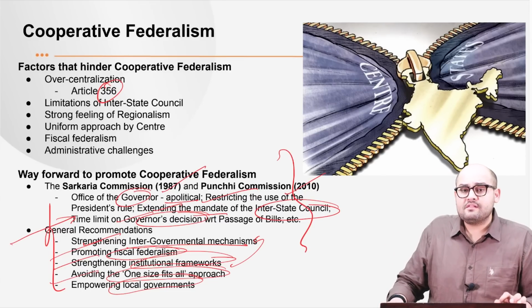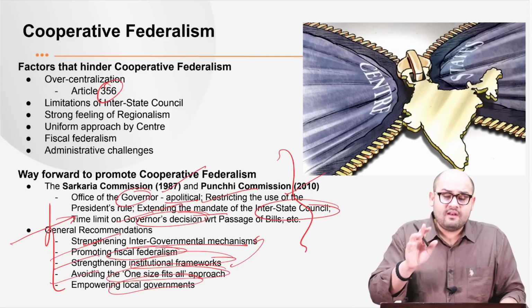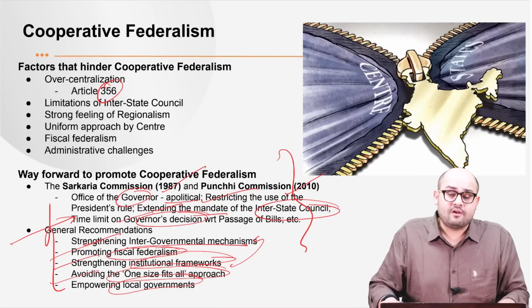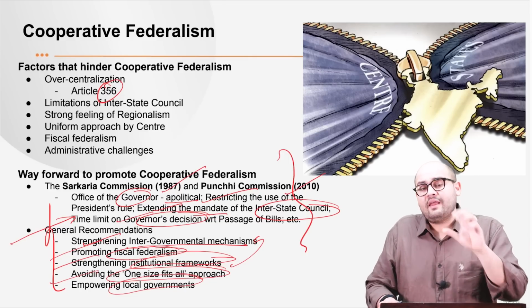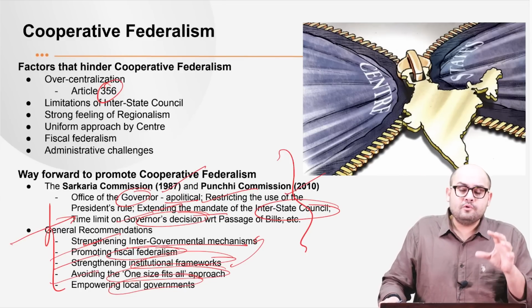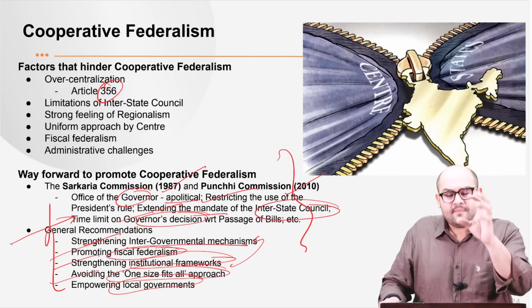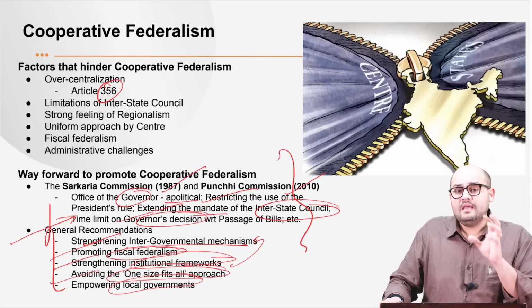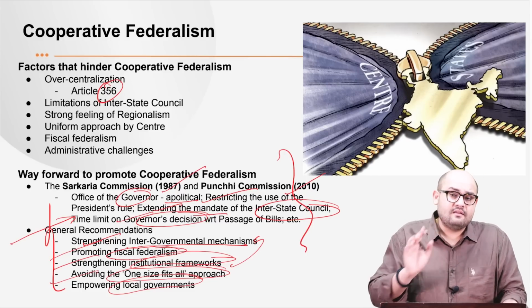And what we need to make sure is that the center does not arbitrarily impose its sort of dominance on the states. And there's a need to make sure that the states are given adequate financial resources, other resources, so that they can truly implement the developmental priorities on the ground, the developmental programs on the ground. So that is what the center needs to make sure.